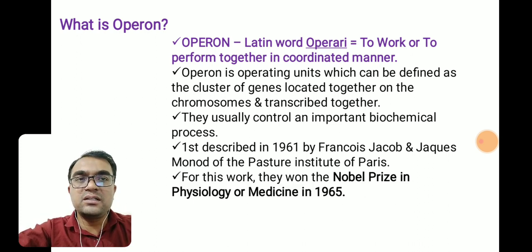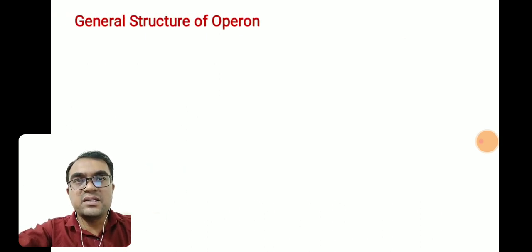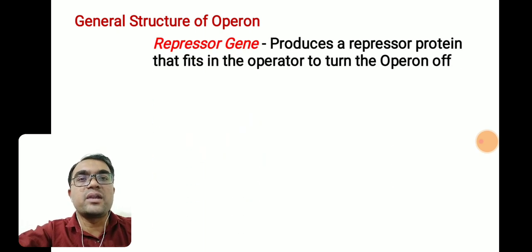For this work, Jacob and Monod won the Nobel Prize in Physiology or Medicine in 1965, isn't it? So first we will discuss in brief the general structure of operon, why it is called a cluster of genes, and how the concept of operon is helpful in understanding how genes are regulated in unicellular, generally prokaryotic organisms.